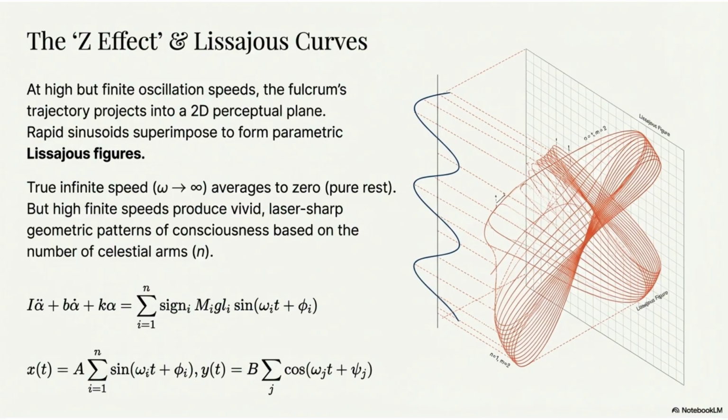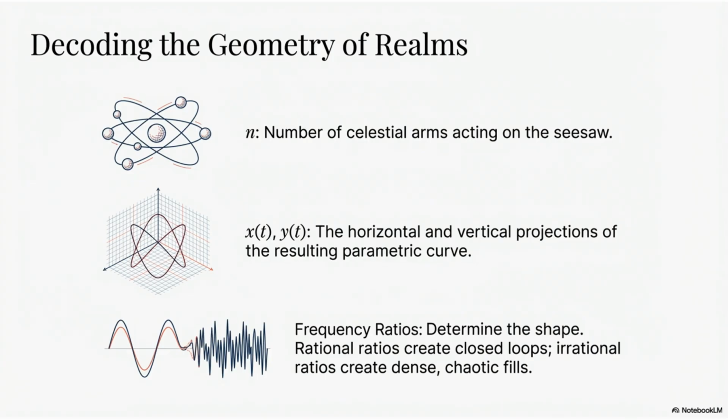The Z-effect and Lissajous curves describe how high-speed oscillation projects the fulcrum's trajectory into a 2D perceptual plane, forming parametric Lissajous figures. High finite speeds produce geometric patterns of consciousness based on the number of celestial arms. Decoding the geometry of realms involves three main components. N is the number of celestial arms. X of t and Y of t are the projections of the resulting parametric curve. Frequency ratios determine the shape, where rational ratios create closed loops and irrational ratios create chaotic fills.